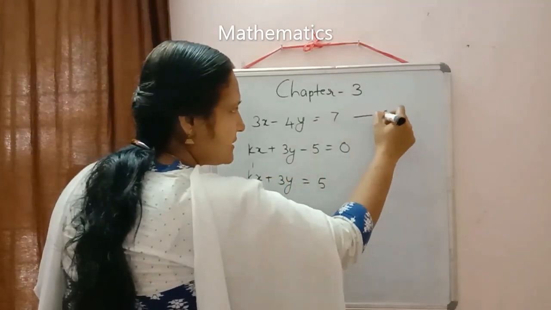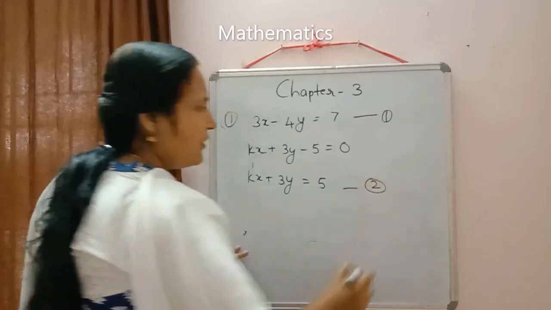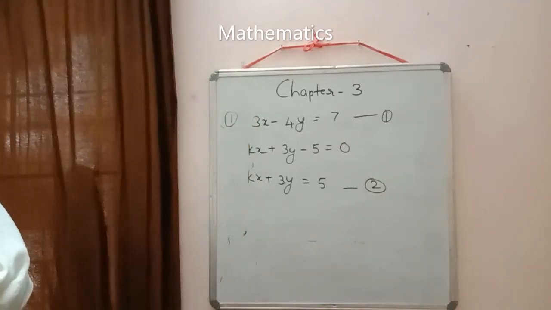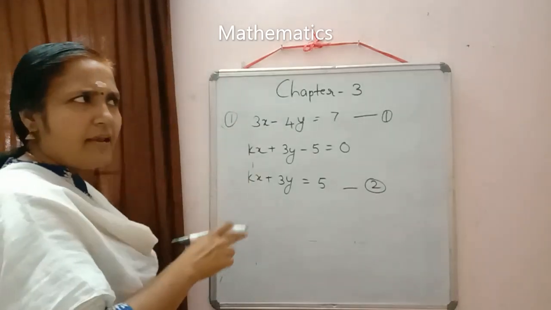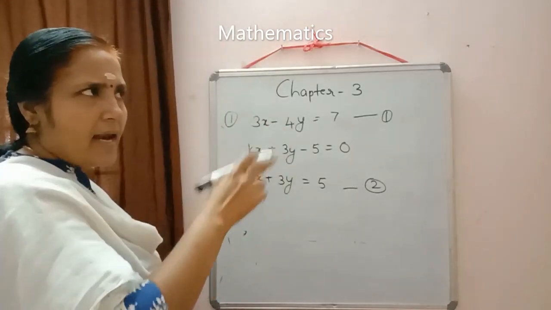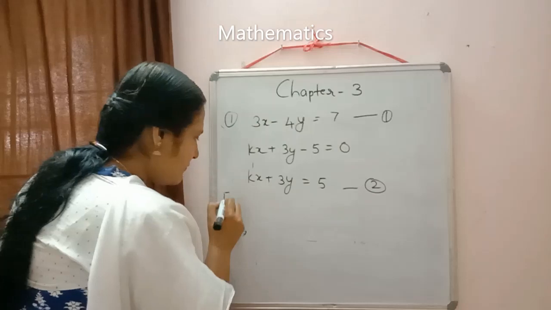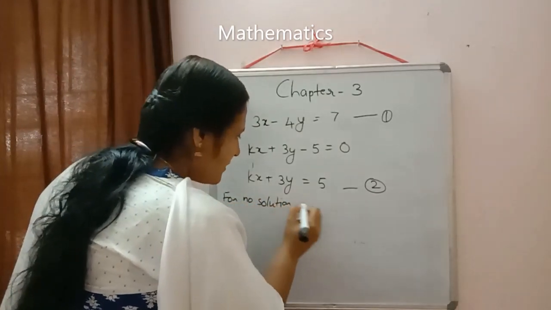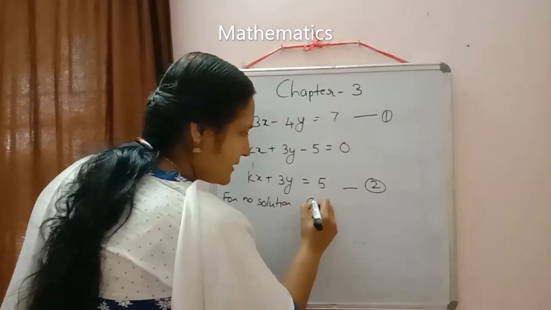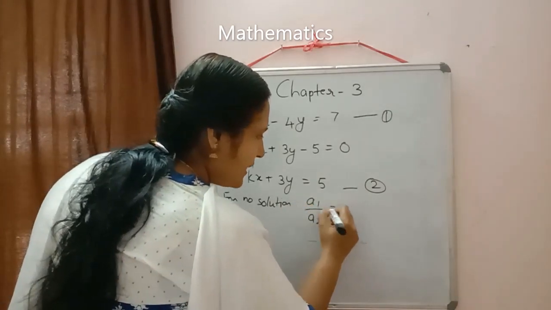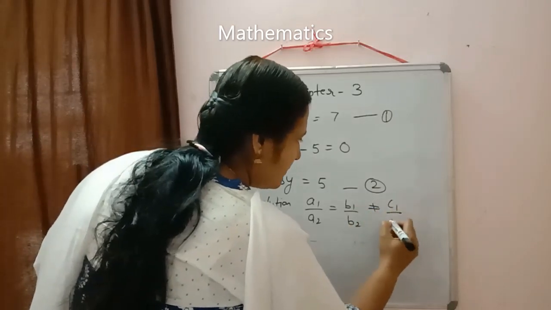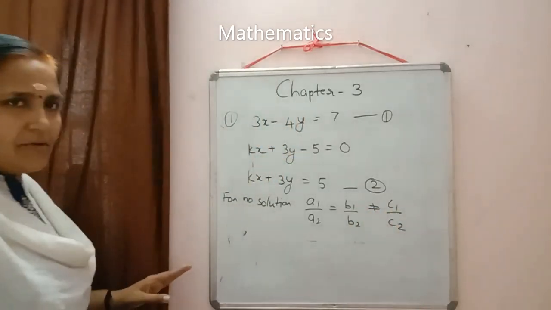Now this is our equation 1 and equation 2. Now we will check what is the condition. No solution means which type of lines? Yes, parallel lines. So for no solution, what was the condition? Yes, a1 by a2 equal to b1 by b2 not equal to c1 by c2.